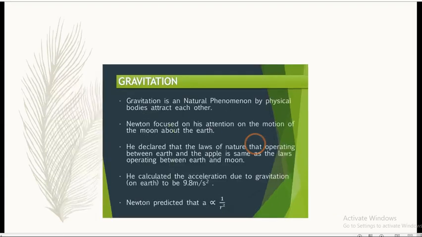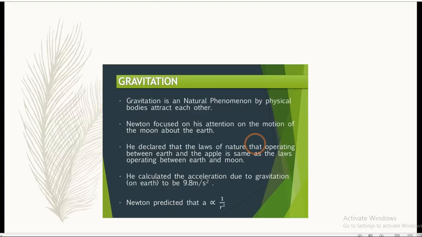Moving towards the next point, now we are going to discuss the universal law of gravitation. When objects are released near the surface of the earth, they always fall down to the ground. It means the earth attracts objects towards itself.